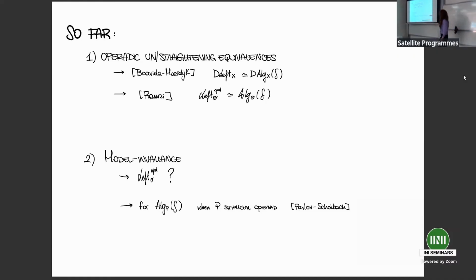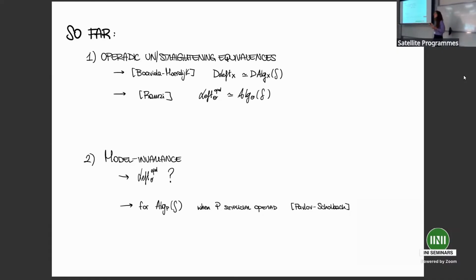For complete dendroidal Segal spaces, this was proven by Heuts, Hinich and Moerdijk, who made sense of a notion of operadic left fibration in the dendroidal context, which they called dendroidal left fibration, and which made sense of the notion of algebra over a dendroidal infinity operad, and then proved that there is an equivalence between these two infinity categories. And also in Lurie's model, we do have a straightening and unstraightening theorem, which is due to Ramzi, which basically makes use of the notion of operadic left fibration and of algebra over an infinity operad that we already find in Higher Algebra.